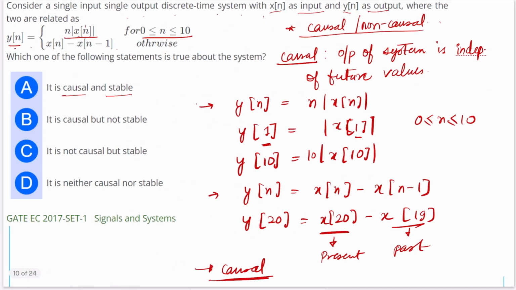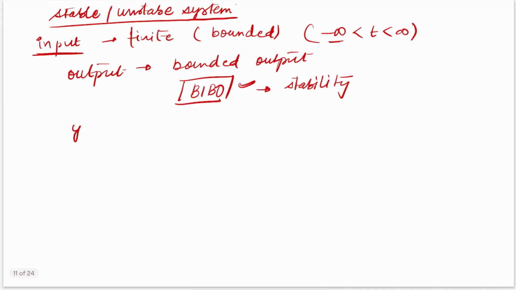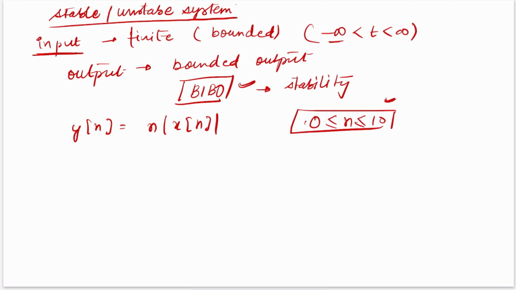Now, if we see the function for this, y[n] = n x[n]. For this system, we have a limited range of n values, that is from 0 to 10.